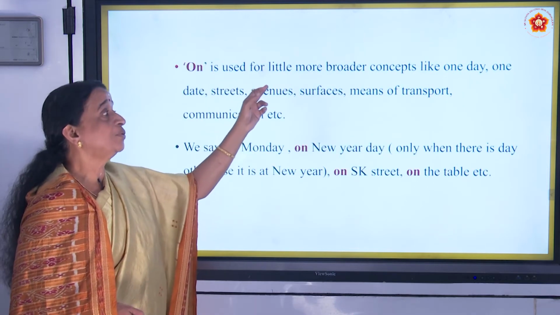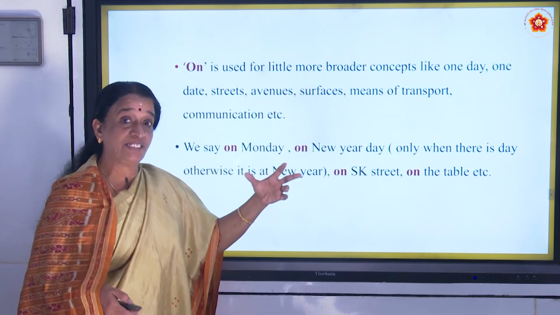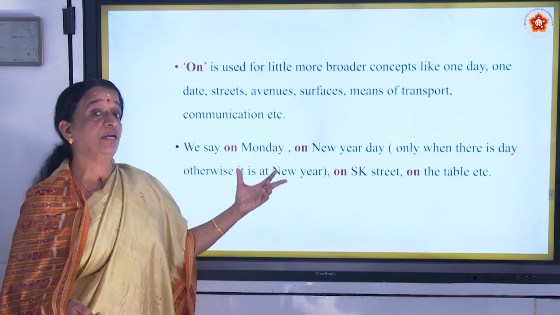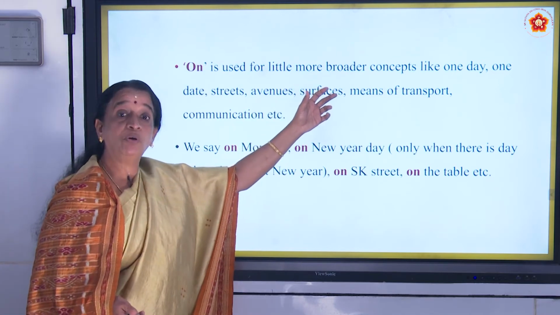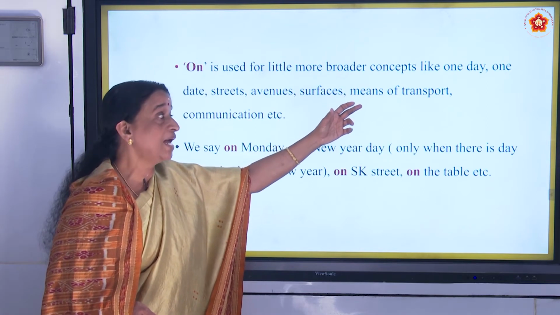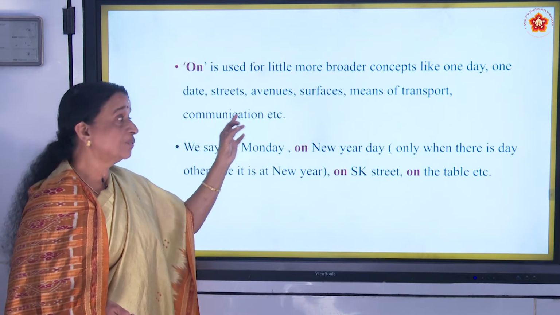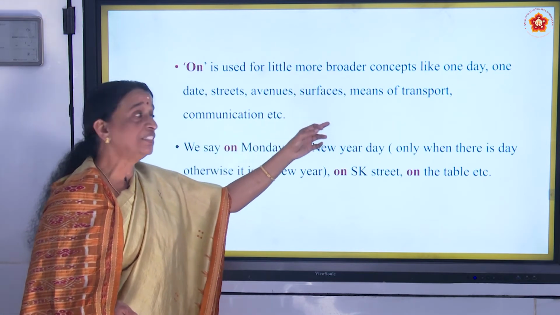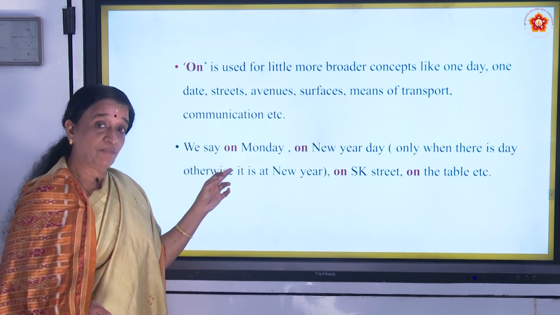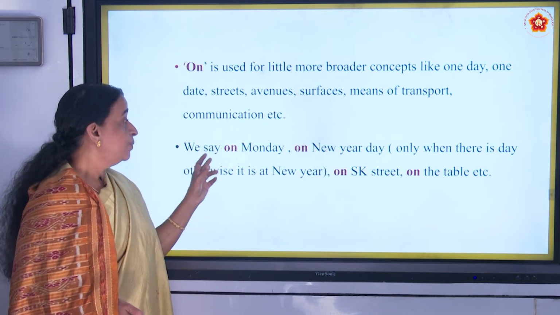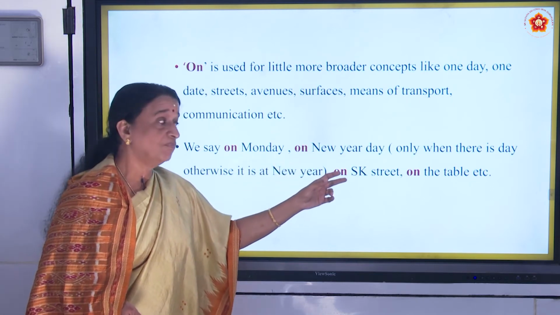The on is used for little more broader concepts, general. We said in the pyramid that it is for general. So on is used for more broader concepts like one day, one date, streets, avenues, surfaces, means of transport, communication, etc. We say on Monday, on New Year Day.